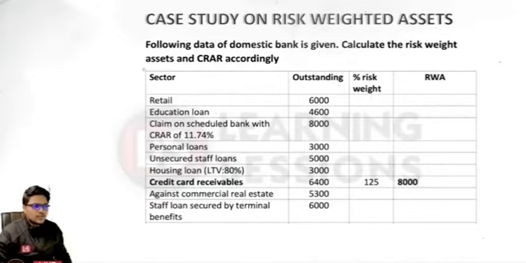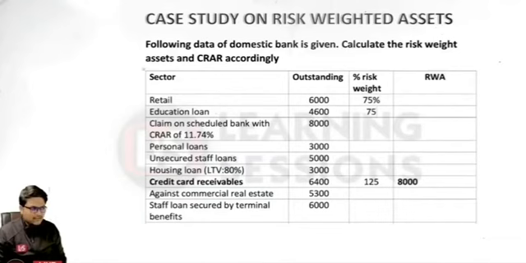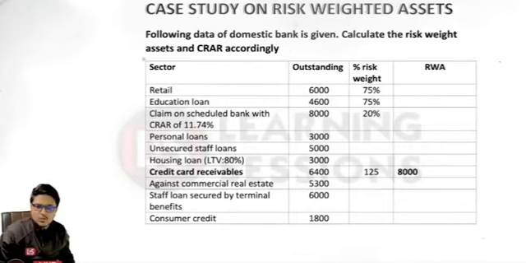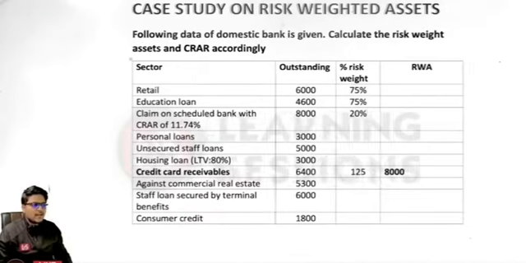be doing the same. So what is the risk percentage weightage for the retail loans? It is 75%. Again, for the education loan, it is again 75%. And for the claim on scheduled banks with CRAR of 11.75%, the risk percentage weightage in that case is 20%. You must be having an idea related to those all.